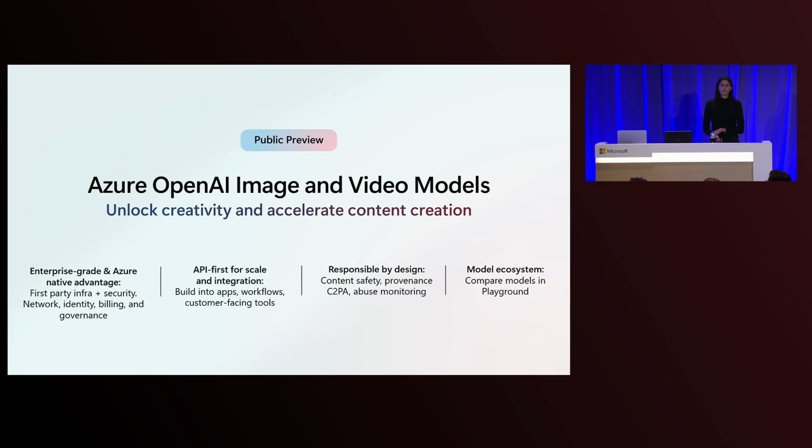We recently released our new image models, with video coming soon, onto Azure OpenAI Service. What makes these models especially powerful on Azure is the enterprise-grade foundation that they run on. You get billing, network, identity, and first-party infrastructure all in one place, which is huge when you're deploying at scale. We also have these models available through APIs, which means that they can be easily integrated into your workflows. They're responsible by design with C2PA, provenance, and abuse monitoring, so enterprises can deploy with confidence. And we also have an image and video playground for those wanting to iterate and compare the different outputs of models as part of our larger Foundry model ecosystem.